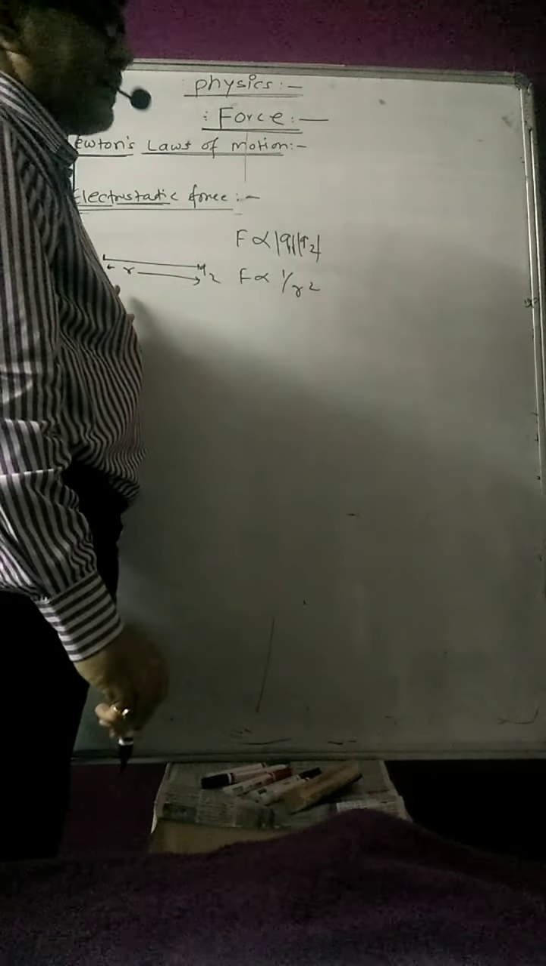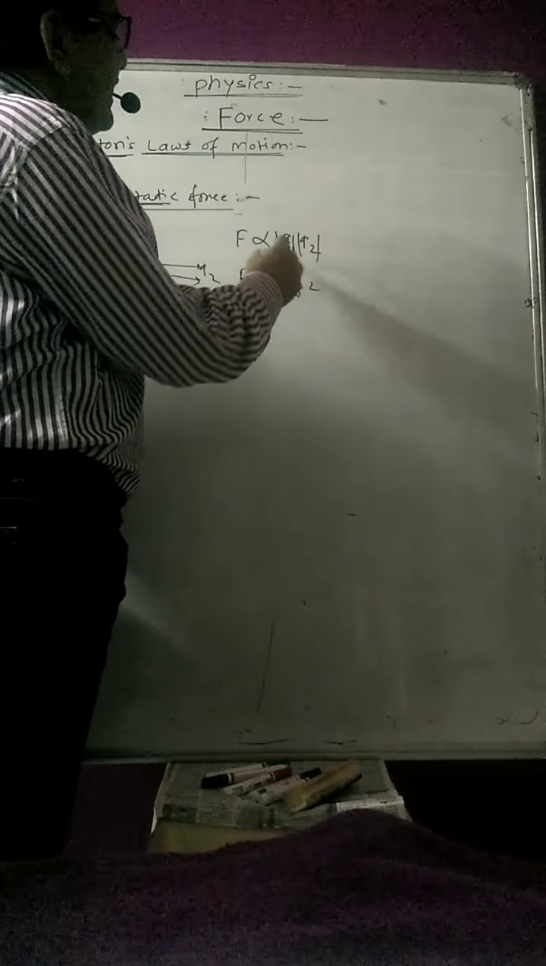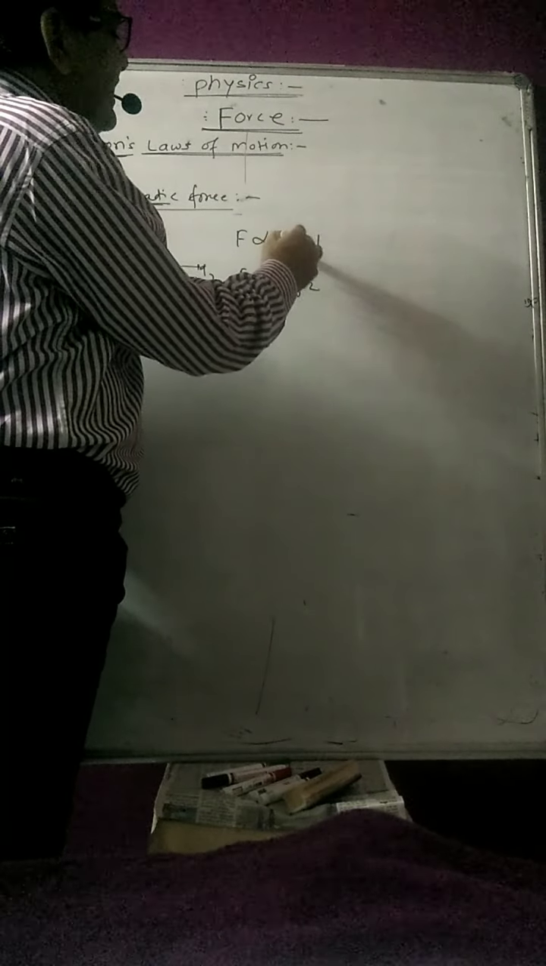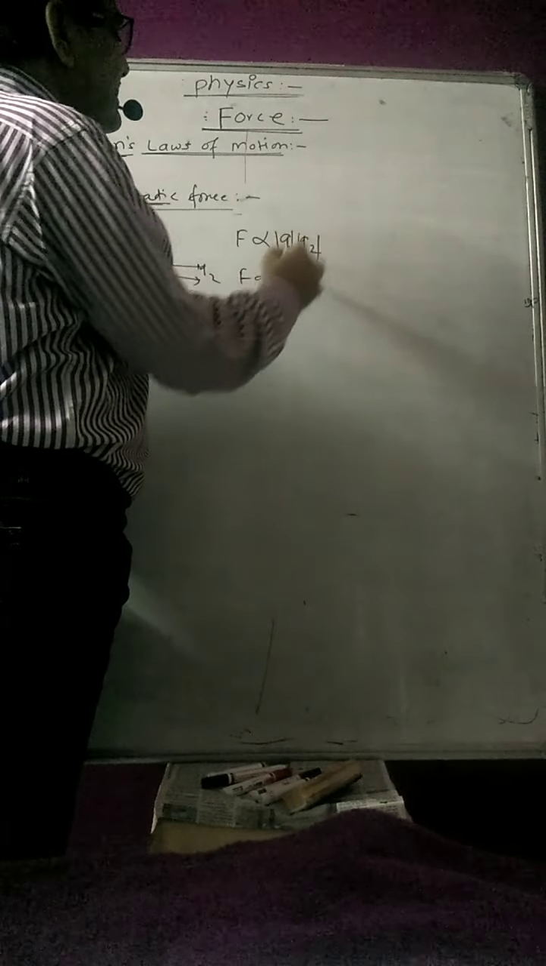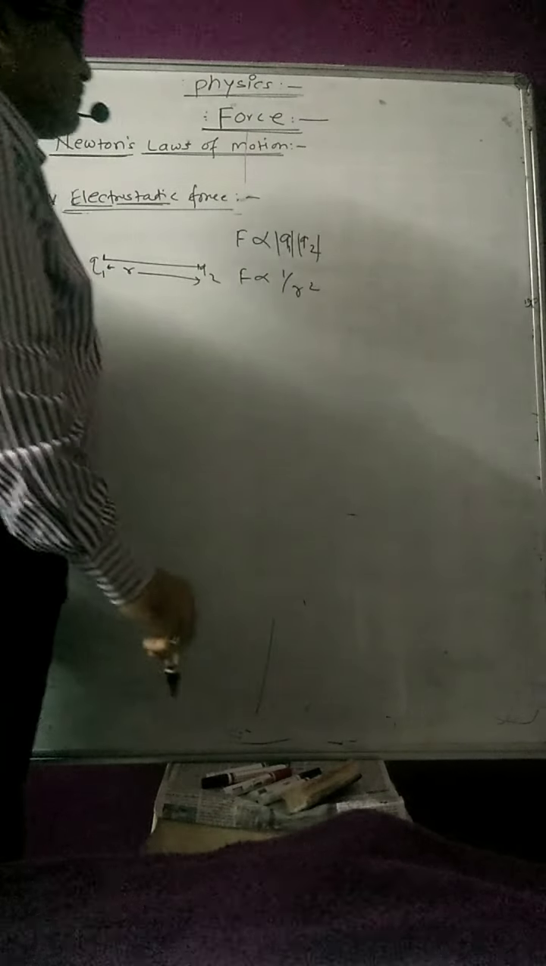What is that law telling? The force of attraction or repulsion between two electric point charges is directly proportional to the product of their charges and inversely proportional to the square of the distance between these two charges.